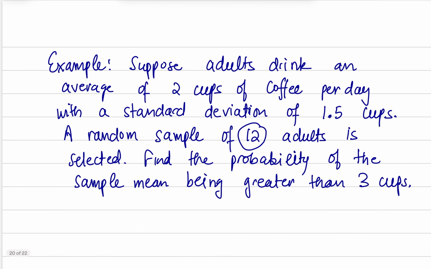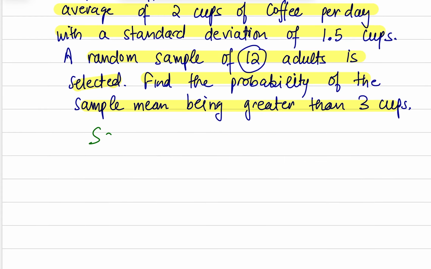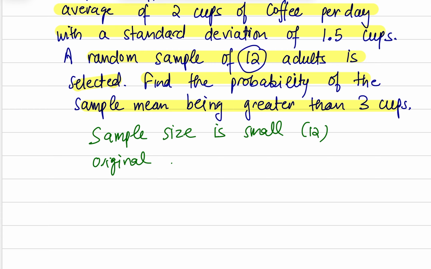Okay, another example. Suppose adults drink an average of 2 cups of coffee per day with a standard deviation of 1.5 cups. A random sample of 12 adults is selected. Find the probability of the sample mean being greater than 3 cups. In this case, my sample size is small, which is 12, and the original population distribution is not given.